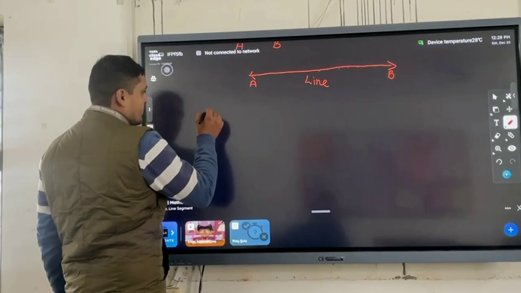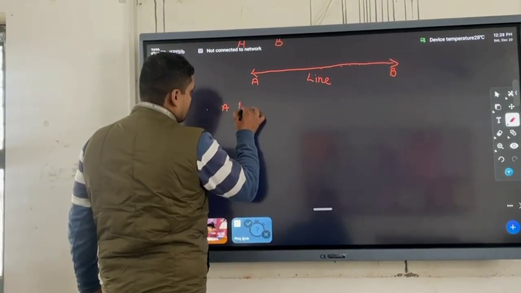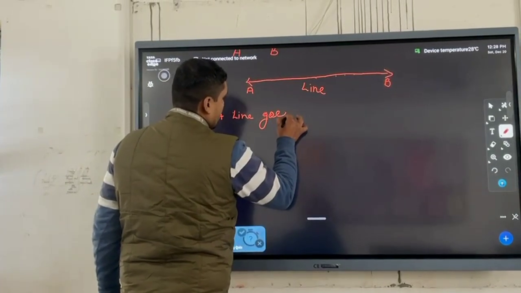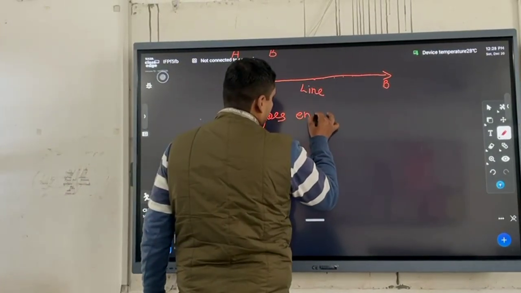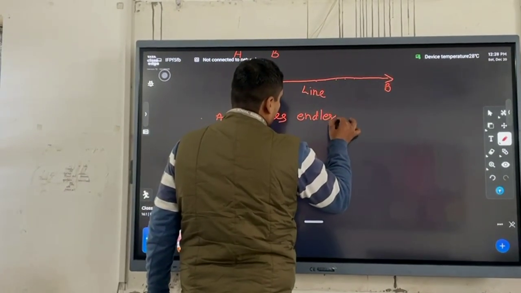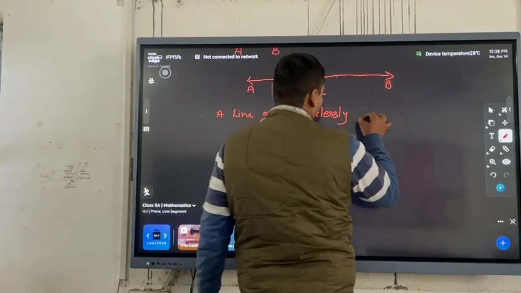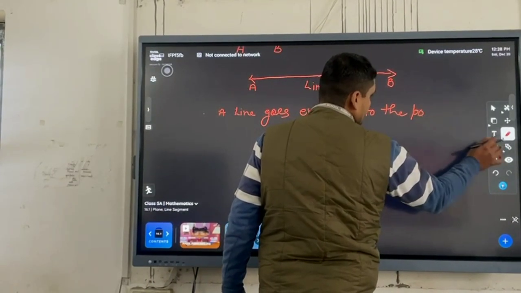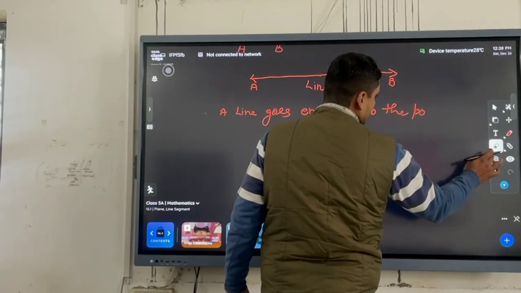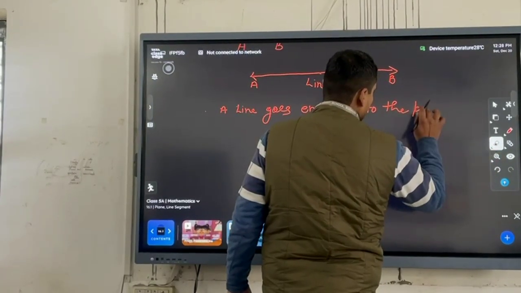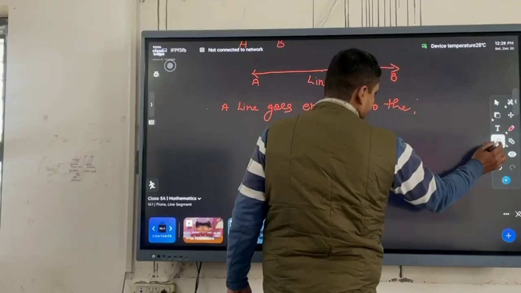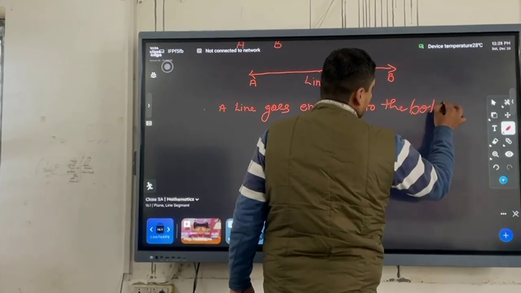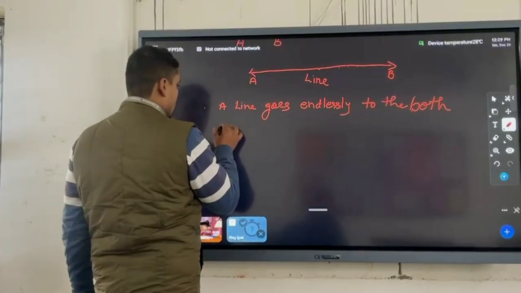First of all, a line goes endlessly to both directions.